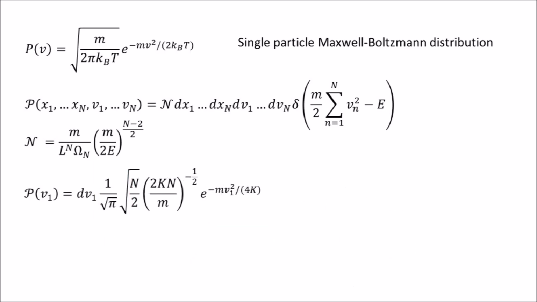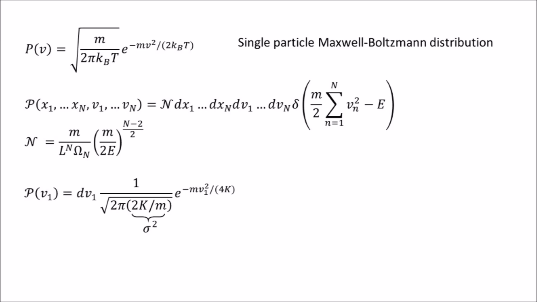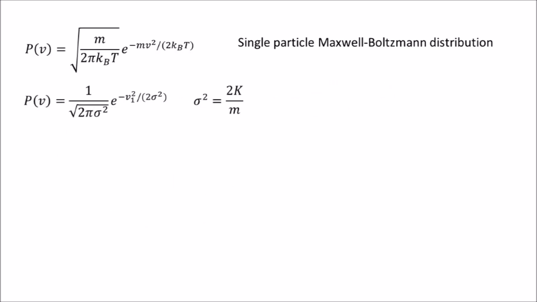Plugging this into our expression, we see that n cancels out, leaving just this. If we call this ratio sigma squared, we can write the exponent like this, which makes our probability a normal distribution. We can relate K, the kinetic energy per particle, to the temperature. This is exactly the relation for an ideal gas in one dimension. For 3 dimensions, we would find that K equals 3/2 kBT. So that's it. That's how you derive the Maxwell-Boltzmann distribution.